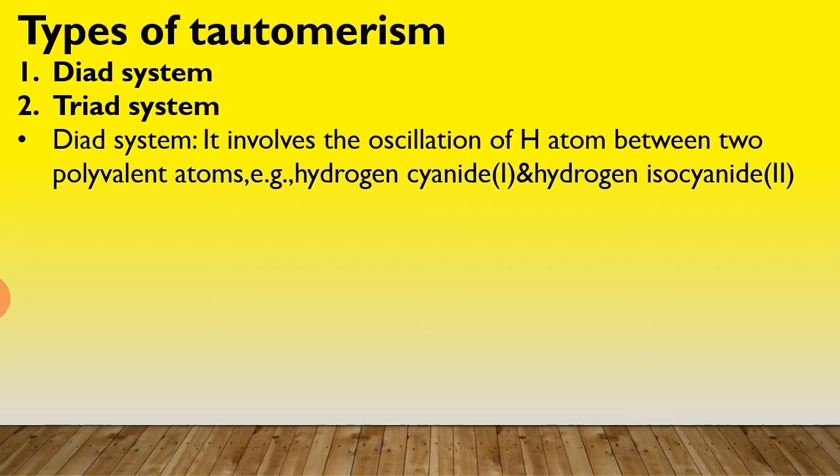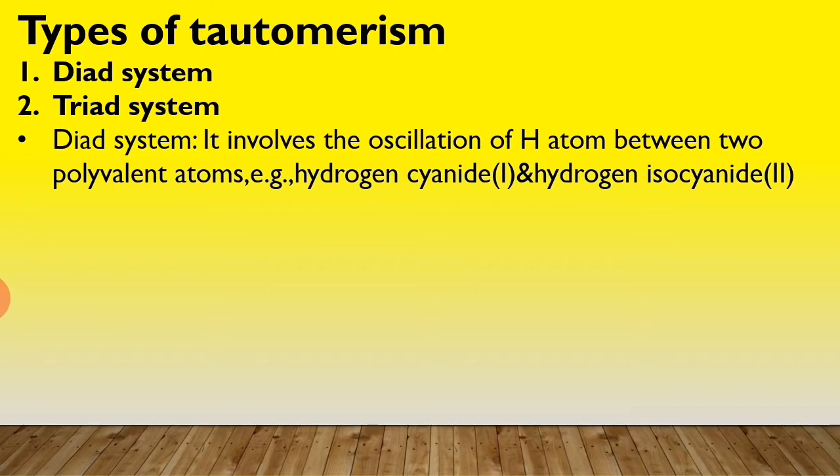Next, classification of tautomerism. First, dyad system, and second, triad system. If a hydrogen atom oscillates between two polyvalent atoms linked together, the system is a dyad. And if the hydrogen atom moves from the first to the third atom in a chain, the system is a triad.